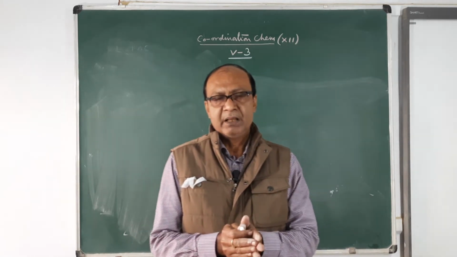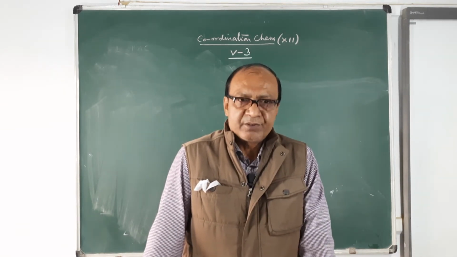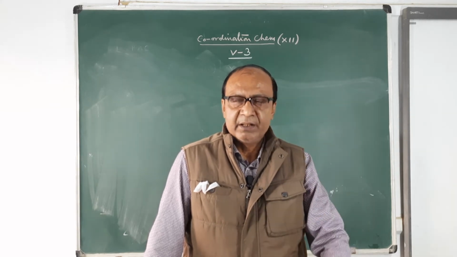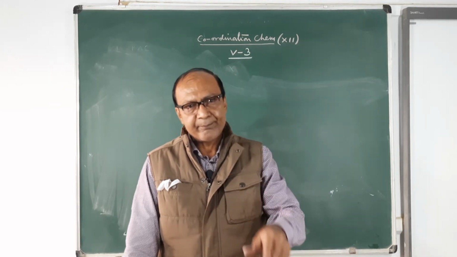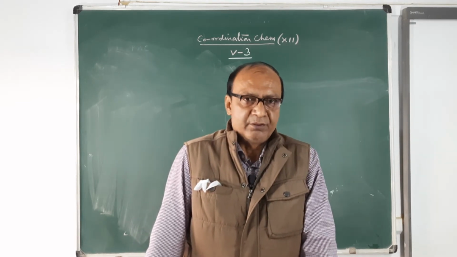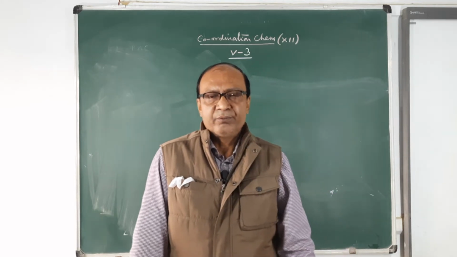Structural isomerism depends upon the structure of the coordination compound. If there is any difference in the structure but the same formula, the isomerism is said to be structural isomerism. There are 4 types. What are the 4 types?